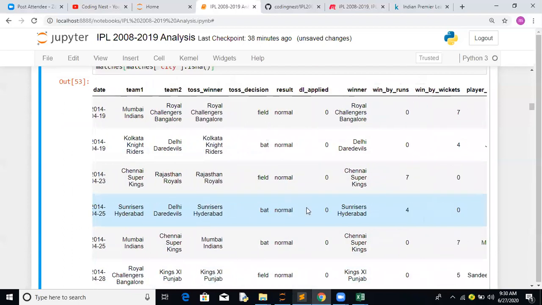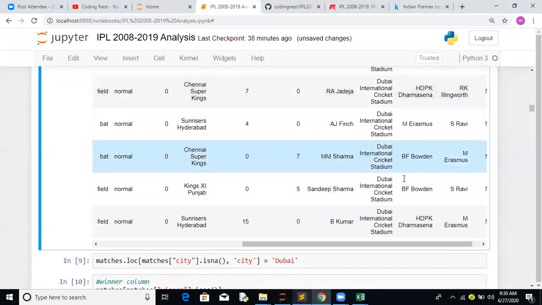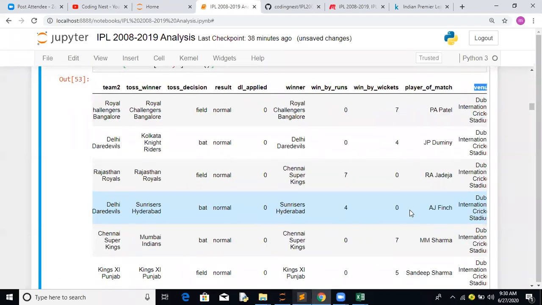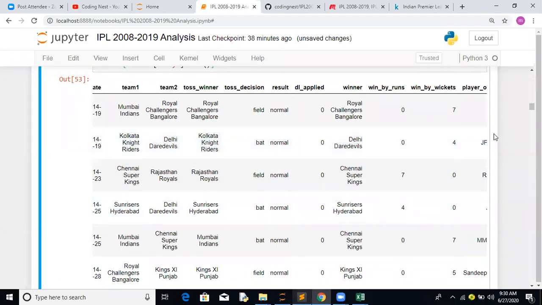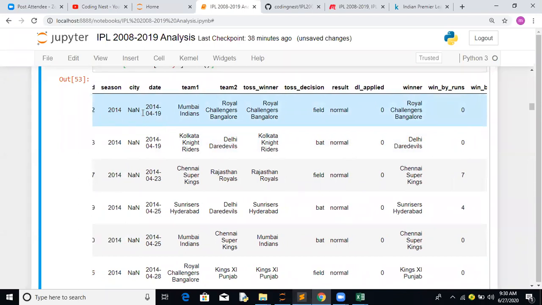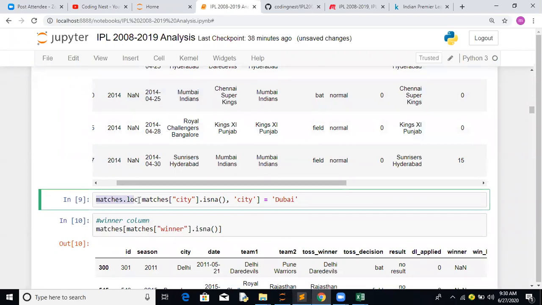But when you scroll there, for venue, all these are basically related to Dubai. All these are like Dubai International Stadium, Dubai International Cricket Stadium. So either we can substitute city with the venue, or we can just replace it with Dubai. This is pretty straightforward. Here we have used the .loc method. So the .loc method will find those indexes, and we are replacing it with Dubai.